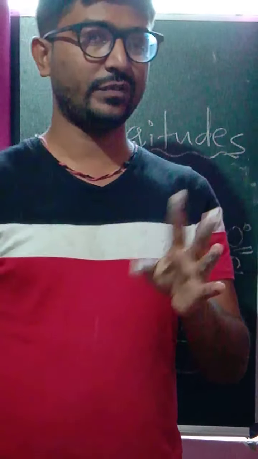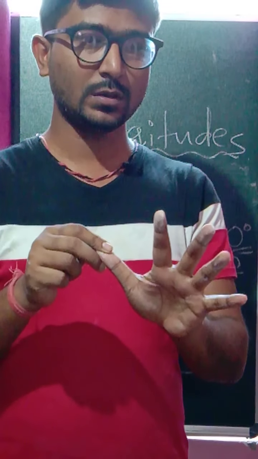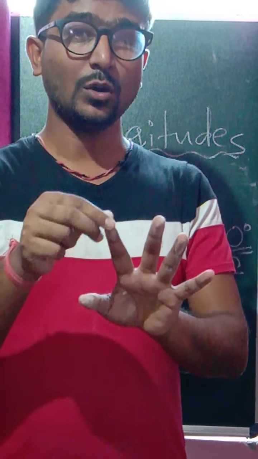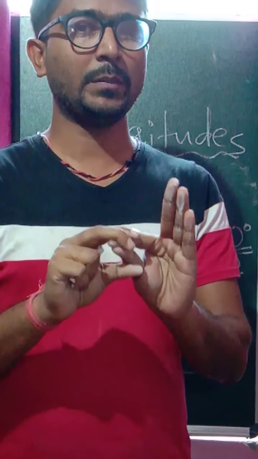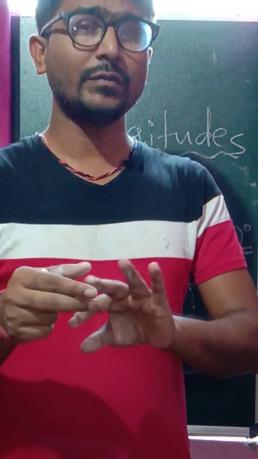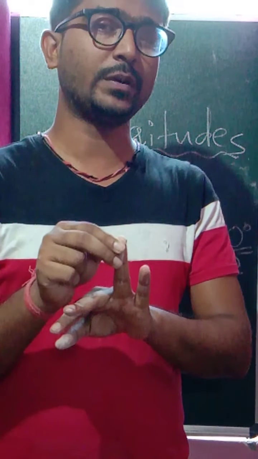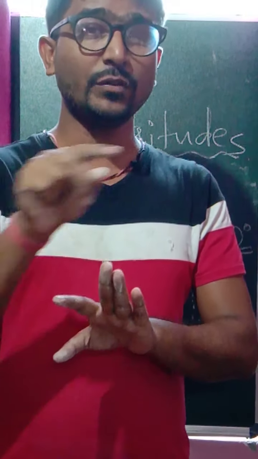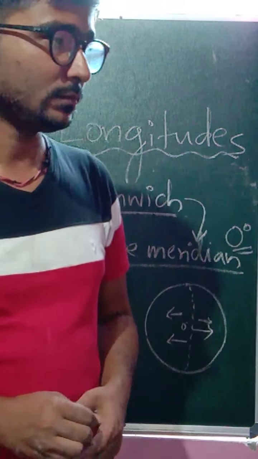So we have four important hemispheres, right? If we club both latitude and longitude, one is the eastern hemisphere and the western hemisphere. This is because of the prime meridian, the line of prime meridian in longitudes. Then we have the northern hemisphere and southern hemisphere, which is in particular regarding the line of the equator, which divides them into two equal parts.